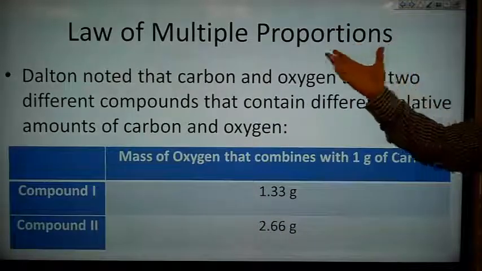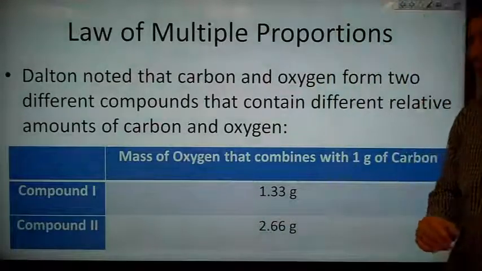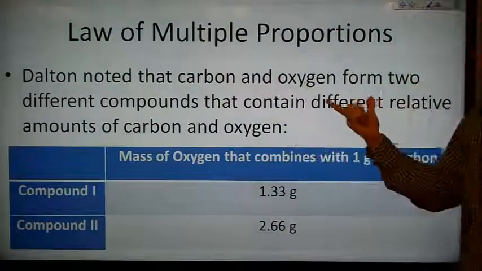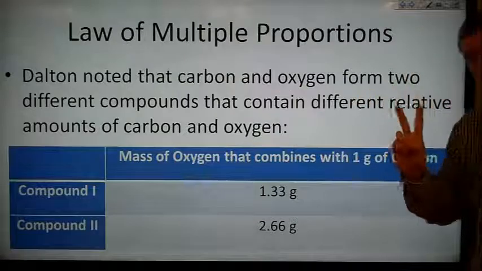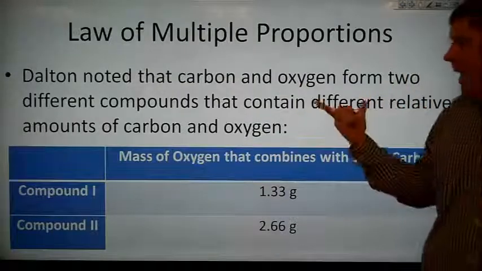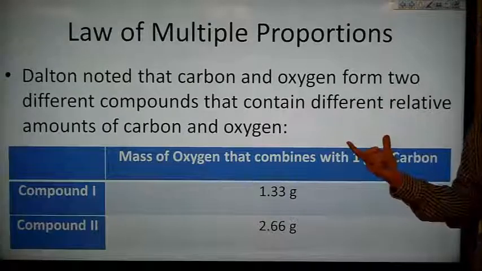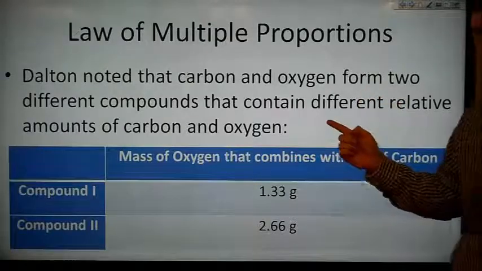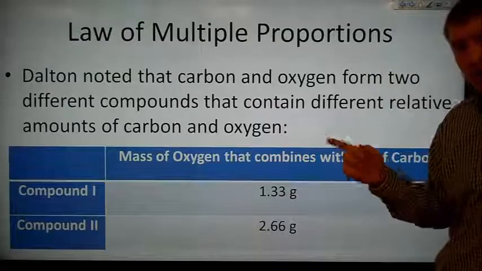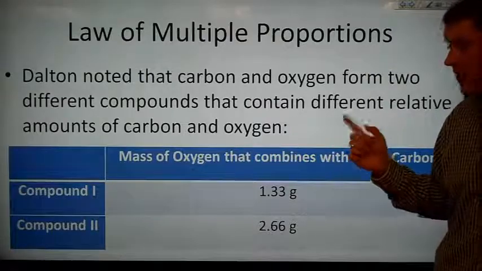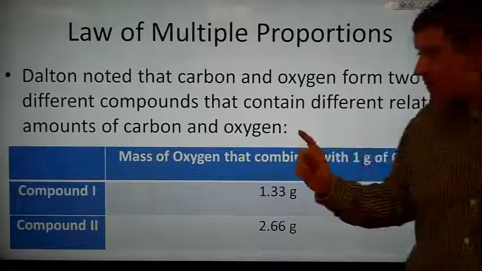This is where his law of multiple proportions gets introduced. Dalton noted that carbon and oxygen form 2 different compounds, and those compounds contain different relative amounts of carbon and oxygen. So at first glance, this appears to violate the law of definite proportion. But he found that's not true, because there are 2 different compounds.